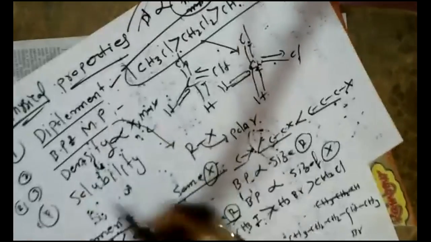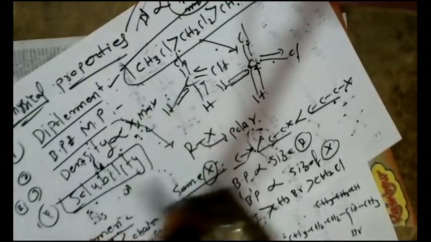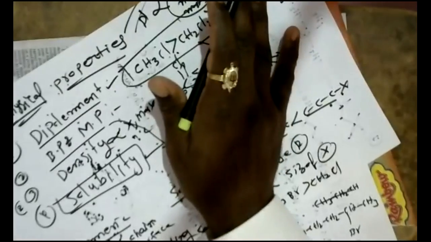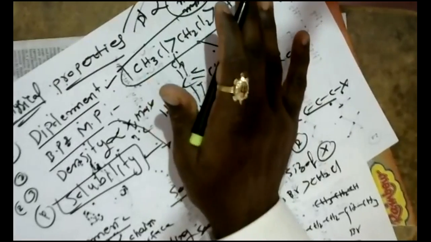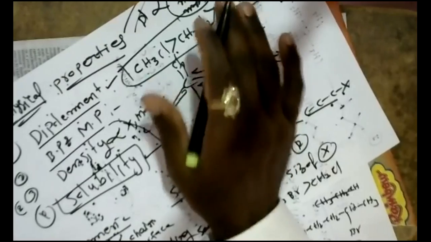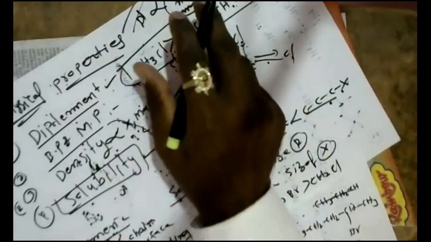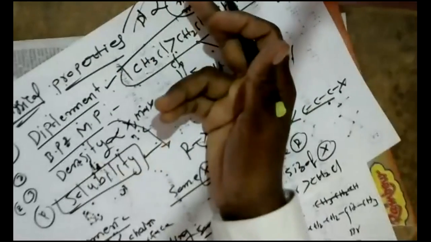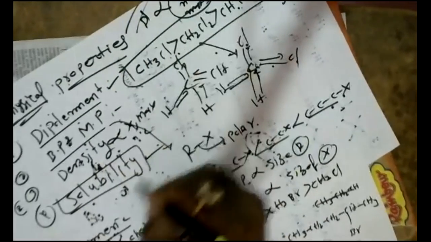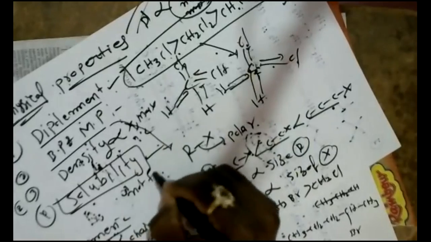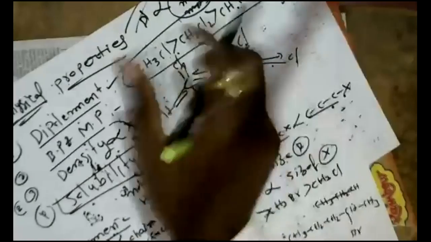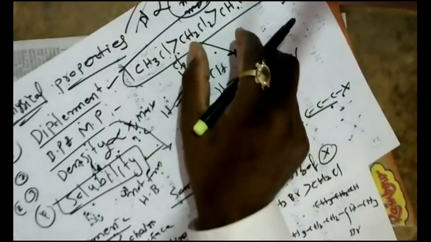Next, solubility. Dear students, generally alkyl halides are not soluble in water. They are not soluble in water because alkyl halides neither form hydrogen bonds with water molecules, nor break the hydrogen bonds within the water molecules.